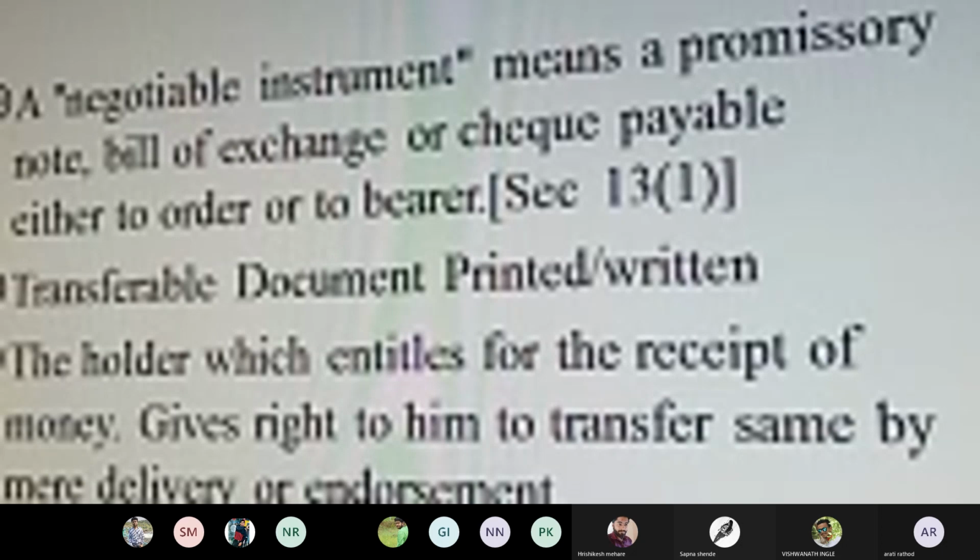And that particular instrument that you are using, instrument meaning a particular document or a particular mode that you are using for making a payment, that mode will be available either to the respective person or it may be transferred by some other person. So in this case, we can say either to order or to the bearer.